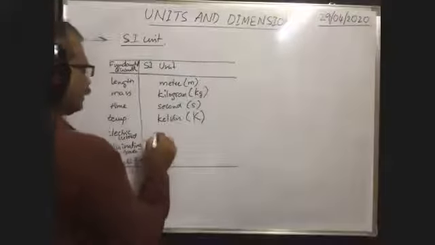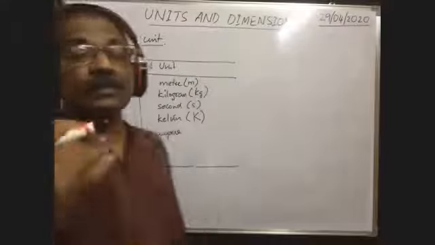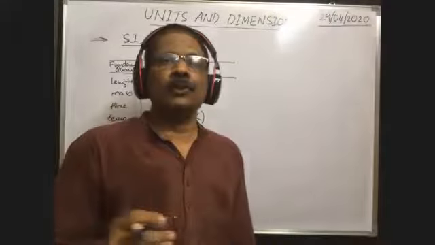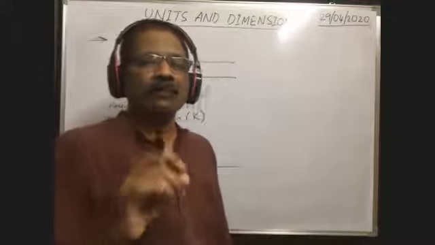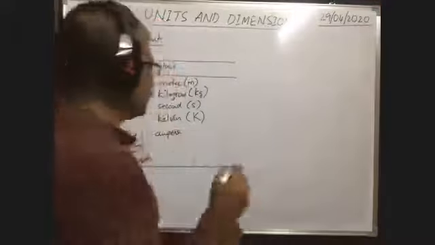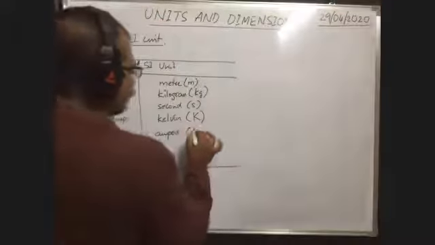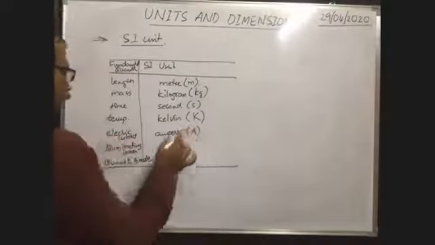Okay. Electric current, ampere. Ampere is also the scientist name. That's why, in order to express the electric current in amperes with abbreviation form, as ampere is the scientist name, the first letter in ampere is capital A. That's why the symbol is capital A. The electric current is measured in ampere, whose symbol is capital A.